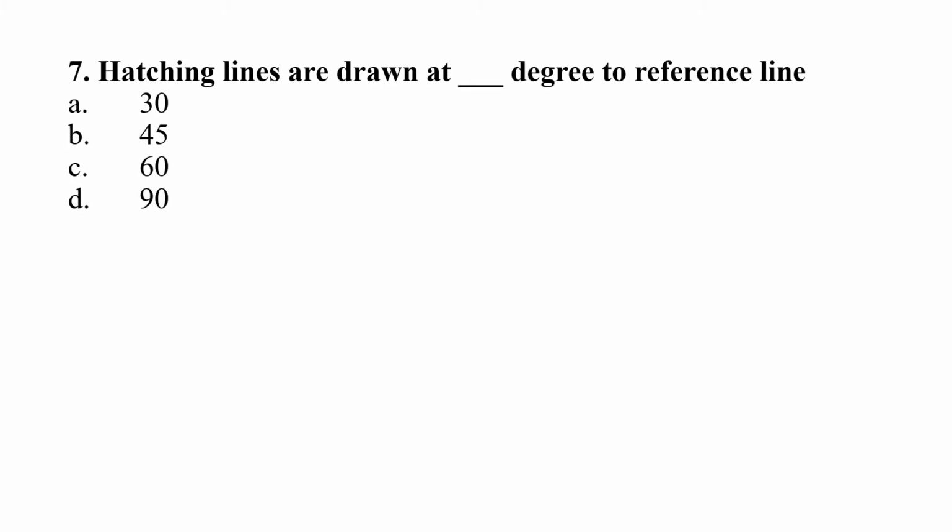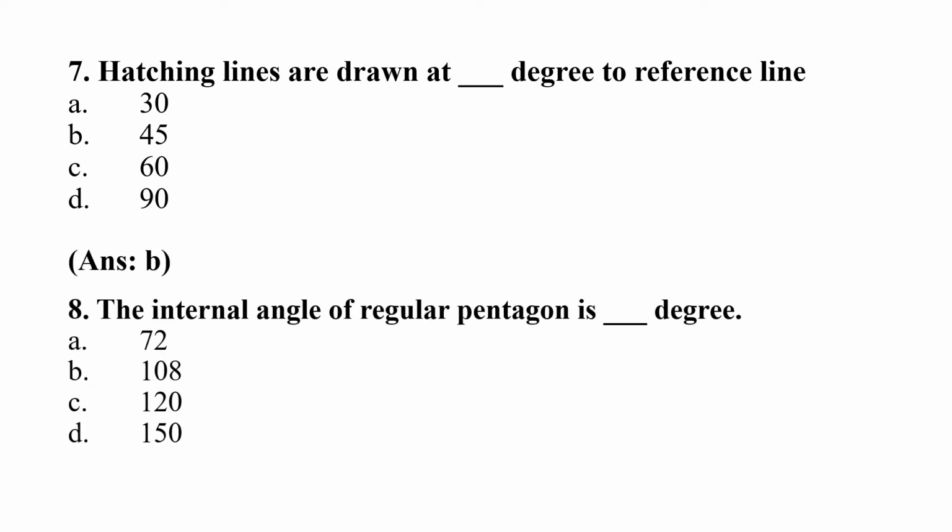Question 7. Hatching lines are drawn at blank degree to reference line. Option A 30, B 45, C 60, D 90. Right answer is option B 45 degree. Question 8. The internal angle of regular pentagon is blank degree. Option A 72, B 100, C 120, D 150. Right answer is option A 72 degree.